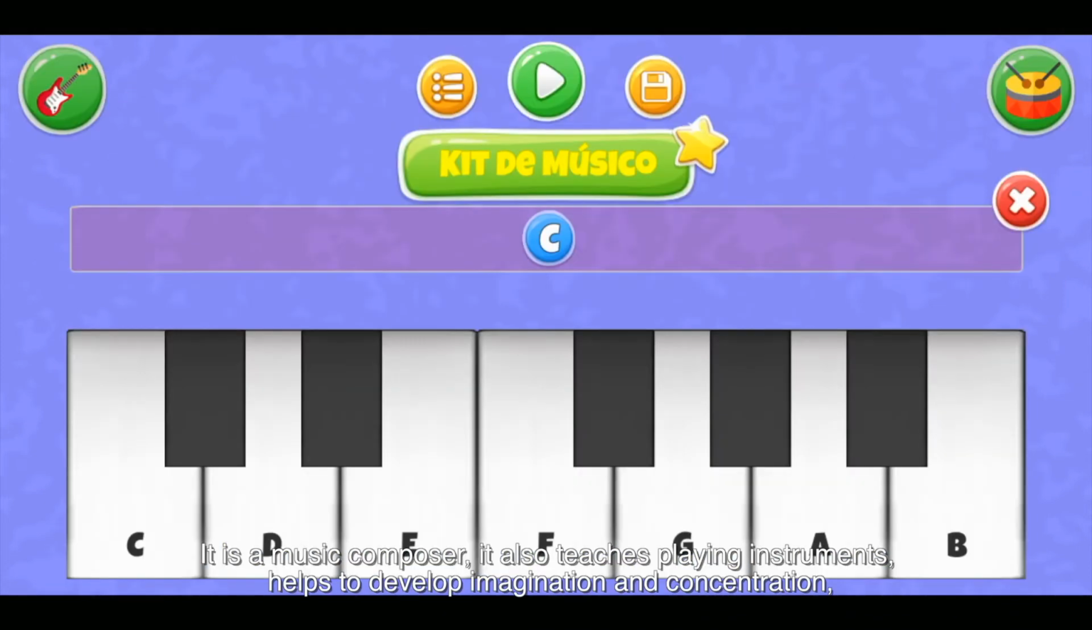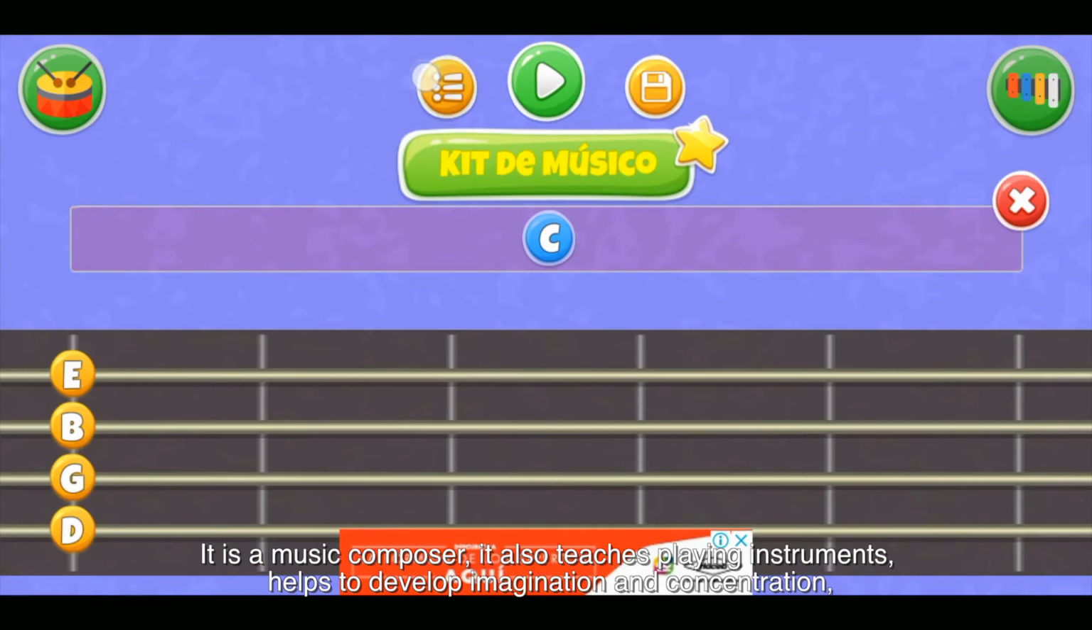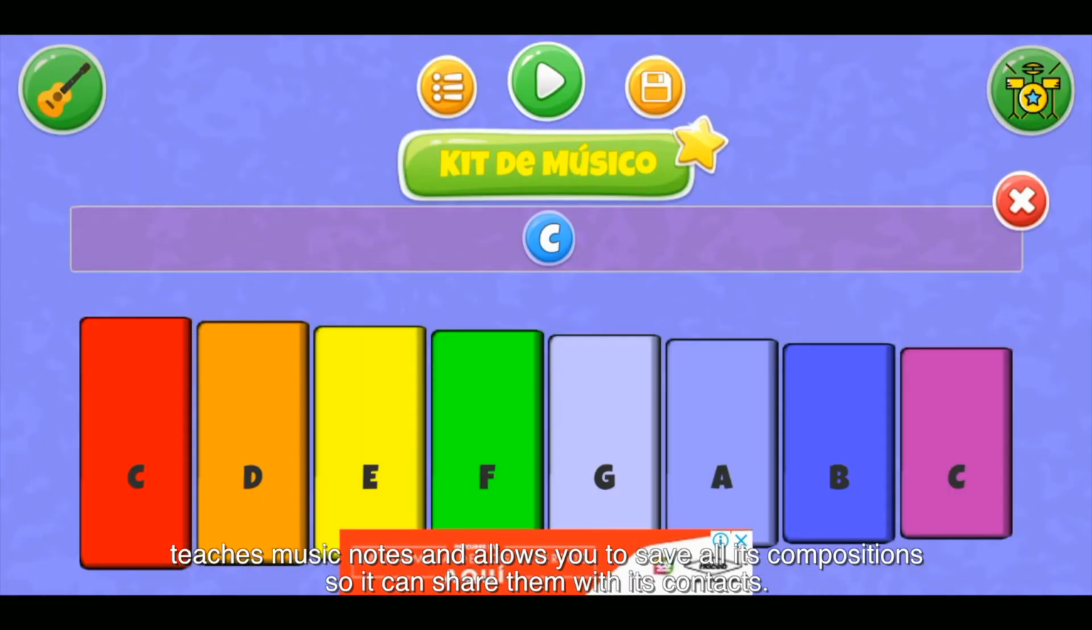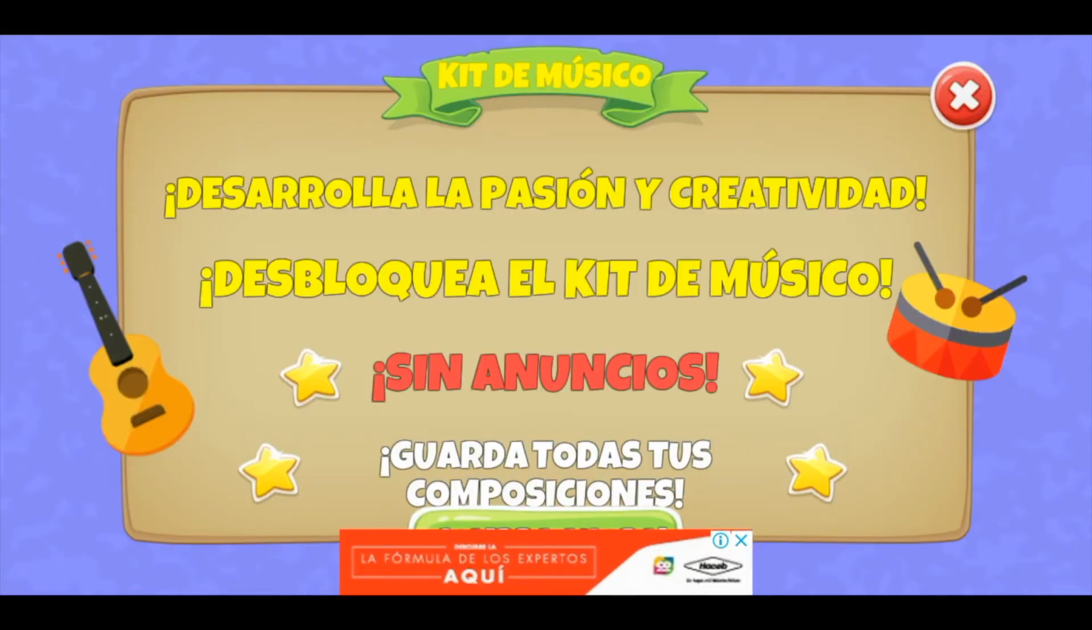Music for children. He is a music composer. It also teaches playing instruments, helps to develop imagination and concentration, teaches music notes, and allows you to save all its compositions so it can share them with its contacts.